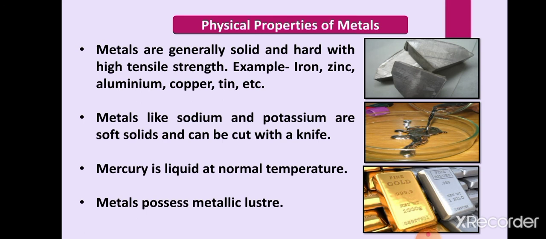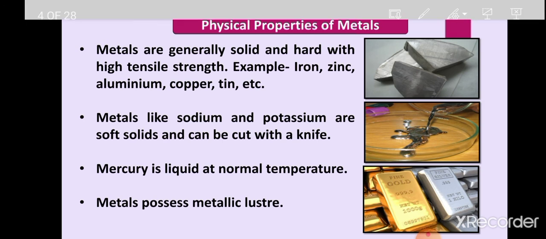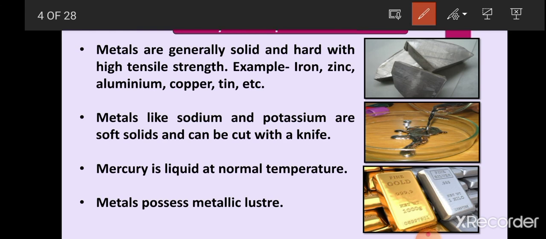But some exceptions are also there, as some metals are solid but very soft, meaning they can be cut with a knife, such as sodium and potassium. They are solid but they are soft.